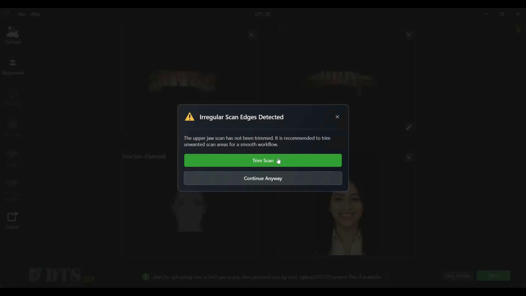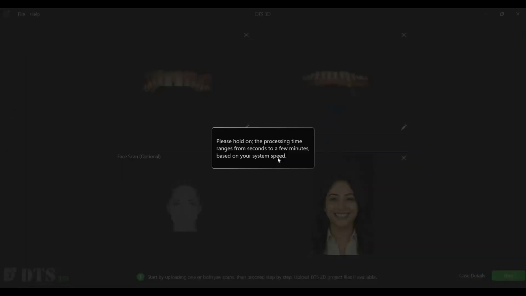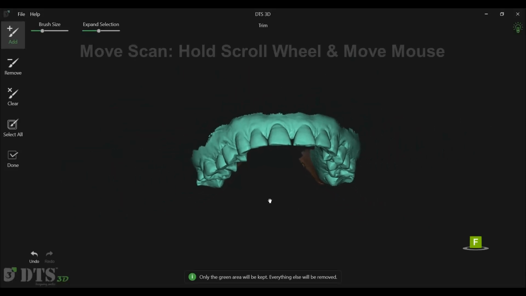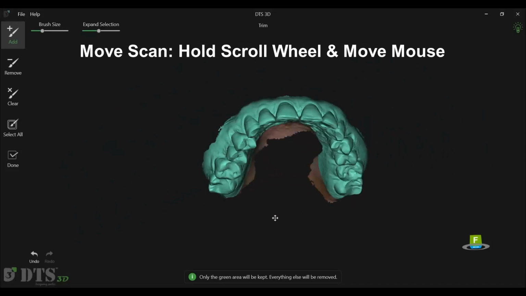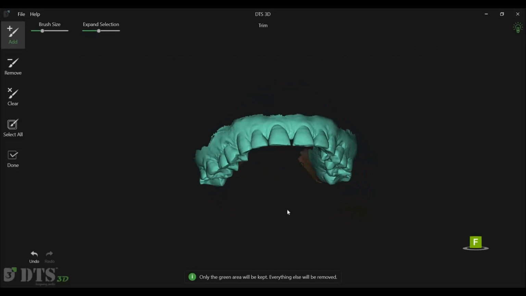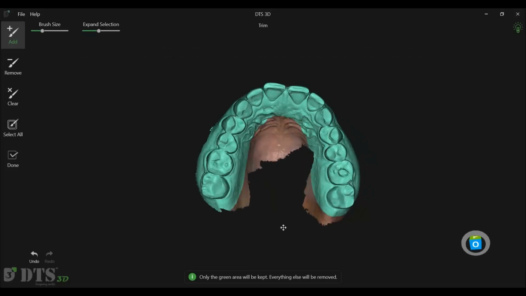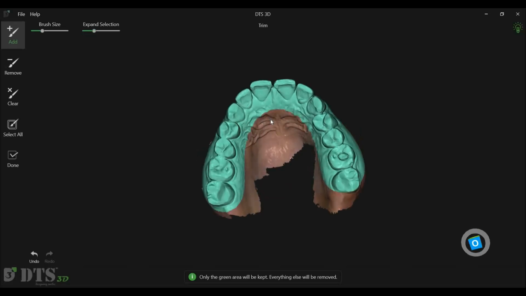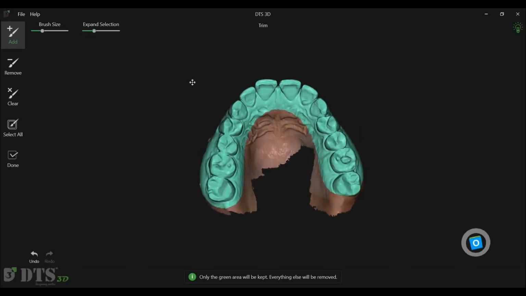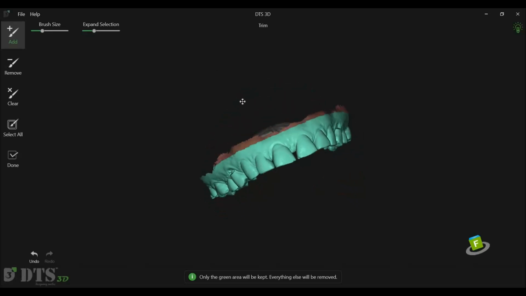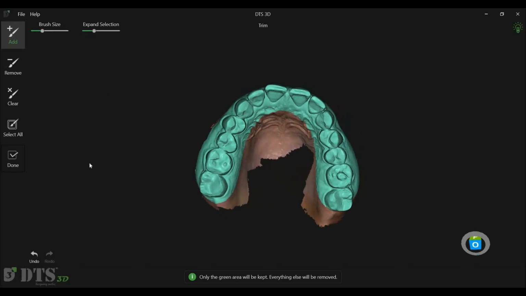The software will now prompt you to trim and smooth the scans. Use the mouse scroll wheel to zoom in and out. Press and hold the mouse scroll wheel to pan and move the scan. DTS 3D automatically detects and selects the teeth, along with a portion of the gingiva. This selection can be customized using the Expand slider. You can also use the Add and Remove brushes to further refine the selected area. Press Done.